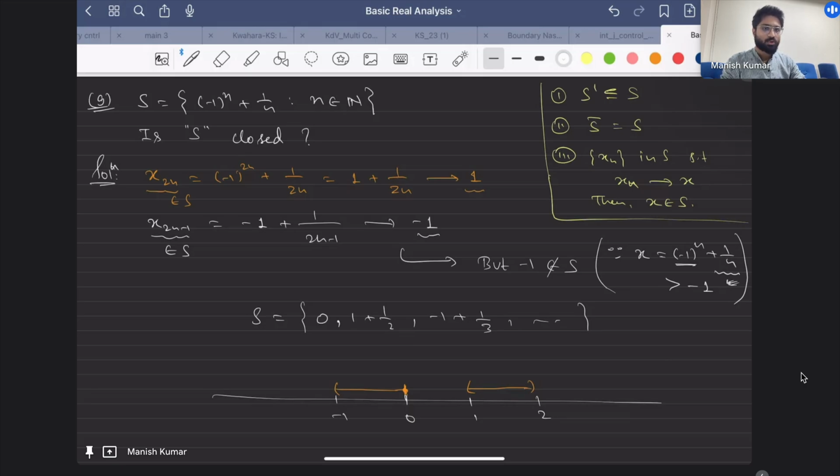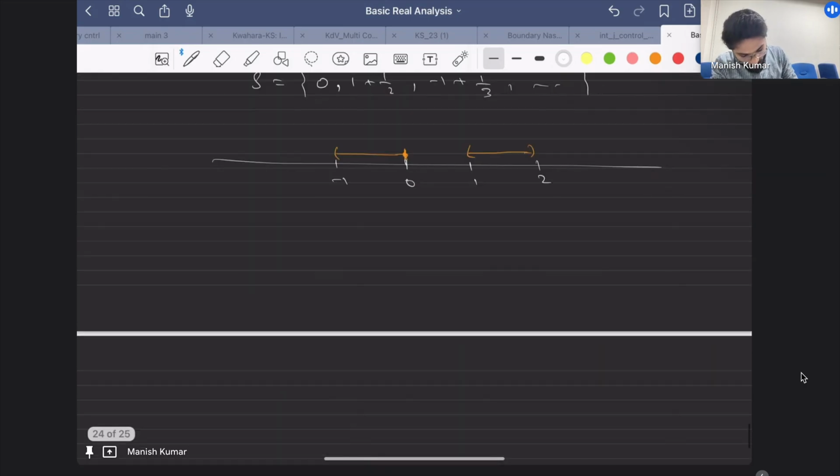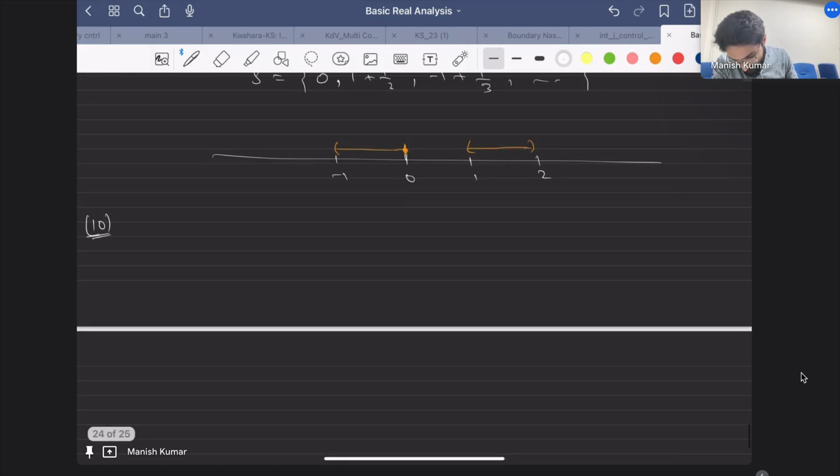Okay, so now let's go to this problem. Okay, so the next problem is, let me come to this one, or should I? I think this is mentioned in the assignment. Okay, let me be a bit quick. Or let me go to a different problem. That's better, because I have less time.